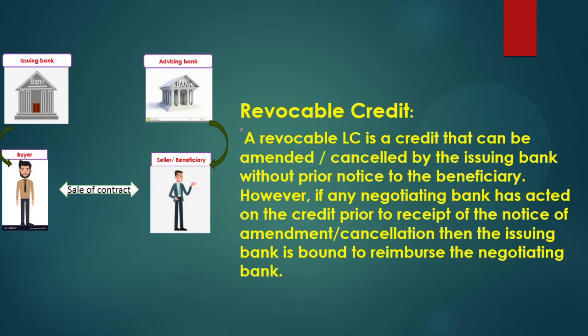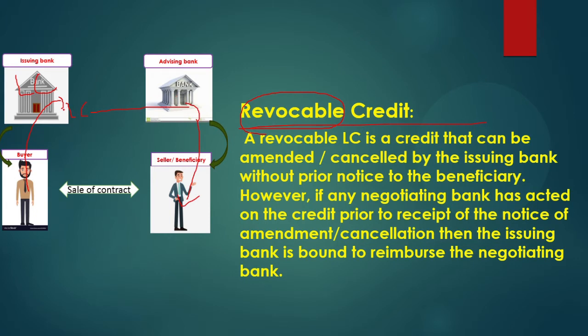Next is revocable credit. In the word itself we can see that it can be revoked. While issuing the LC, the buyer approaches the issuing bank, the LC is issued and given to the advising bank, which moves it to the seller. Just after issuing the LC, the issuing bank changes, amends or cancels the LC without prior informing the beneficiary or advising bank.